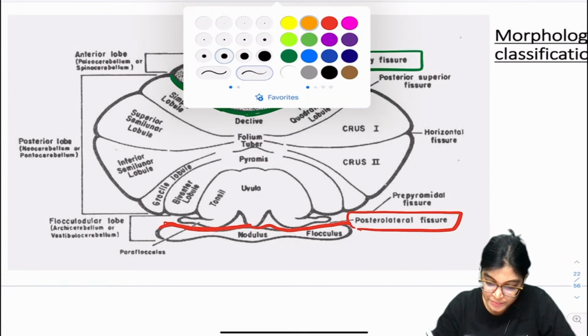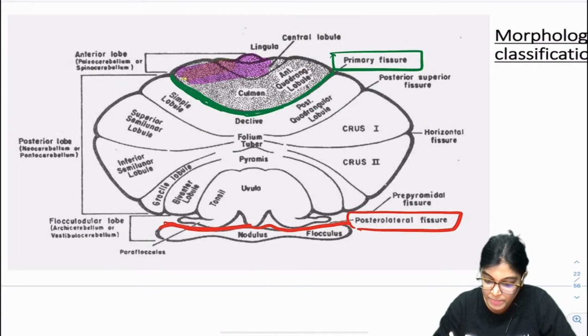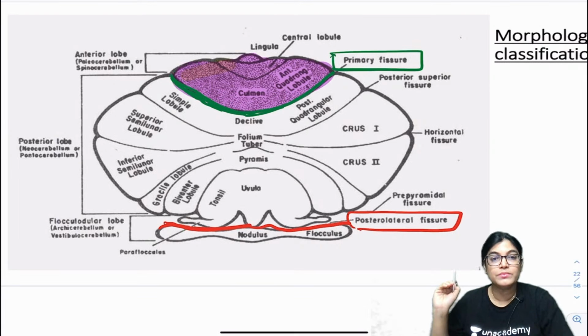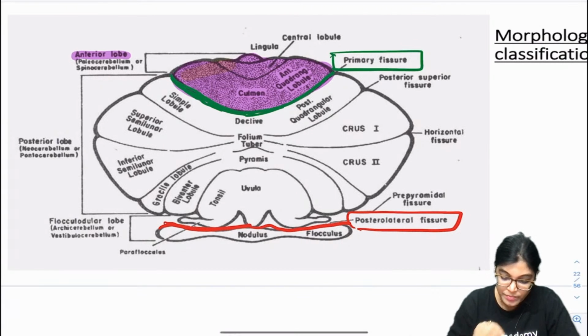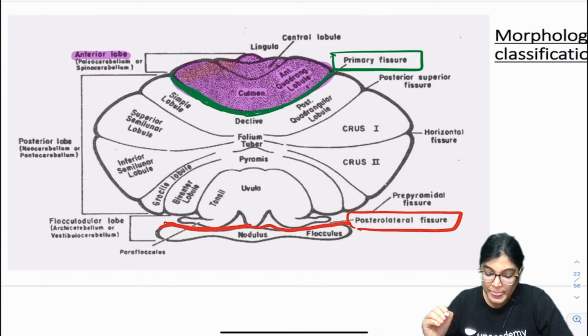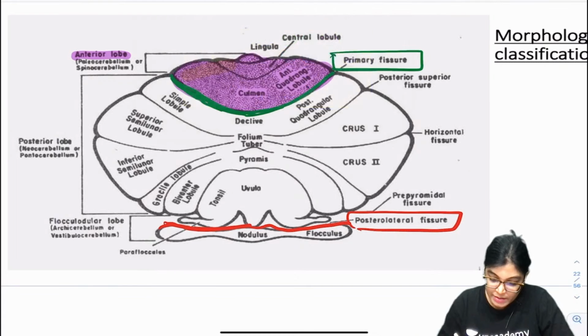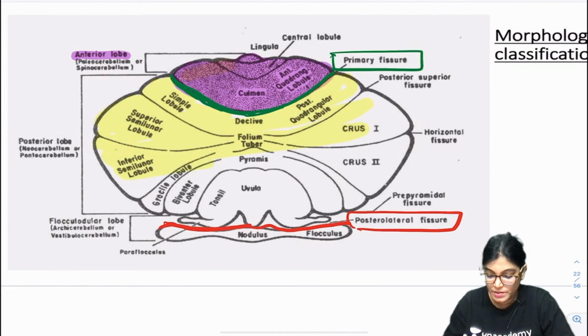This whole part which I am showing with violet pink color is the anterior lobe. Then this whole area lying below the primary fissure and above the posterolateral fissure is called the posterior lobe. See here, this whole area is called the posterior lobe.